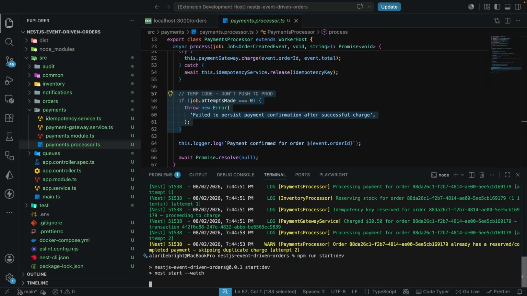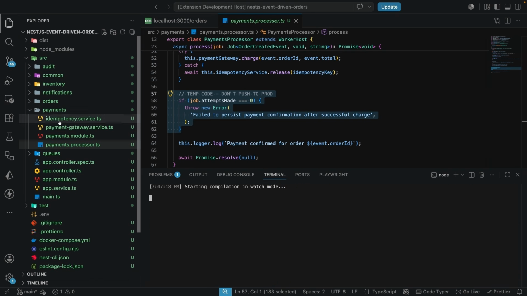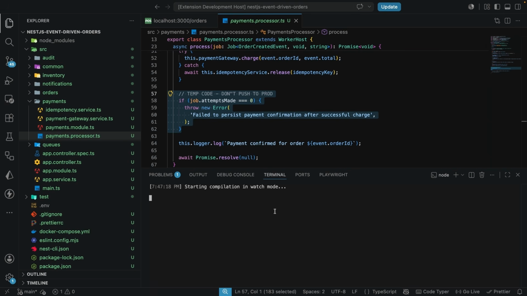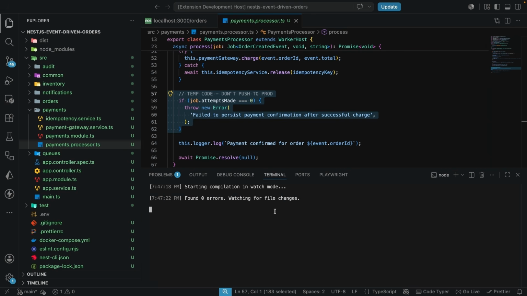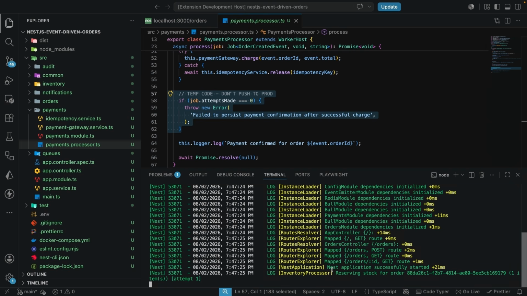Let's bring our application up and running because we also have the inventory which then needs to run because currently that is in queue state in BullMQ. So now we're going to see the reserving stock for this order, and after a couple of seconds we're going to see that this order has been completed.